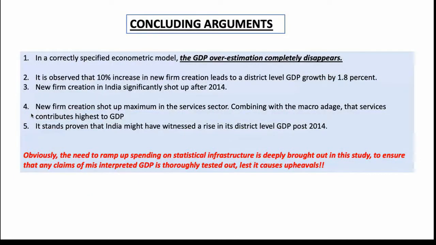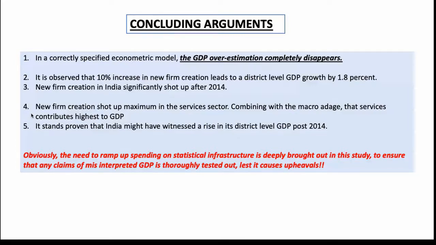Just to bring out a few concluding arguments: in a correctly specified econometric model, GDP overestimation completely disappears. So all we are trying to say is do not prematurely conclude that 2.77% is the overestimation of GDP. Include more and more variables which can be potentially explanatory for why the GDP might have been higher, and you will see that you will have almost no residual. That means there will always be some fixed factors which are country specific, which will be able to explain why the GDP was higher.